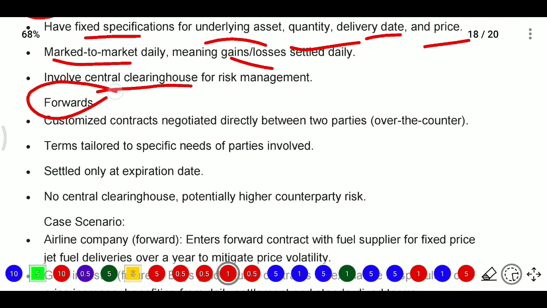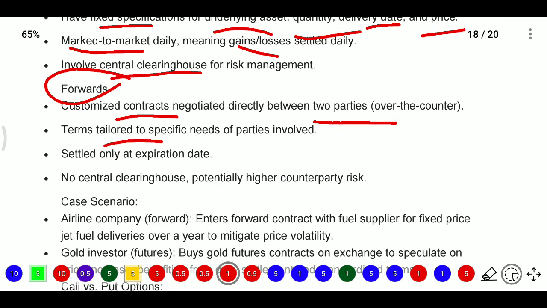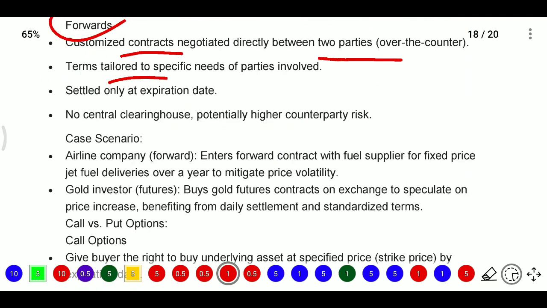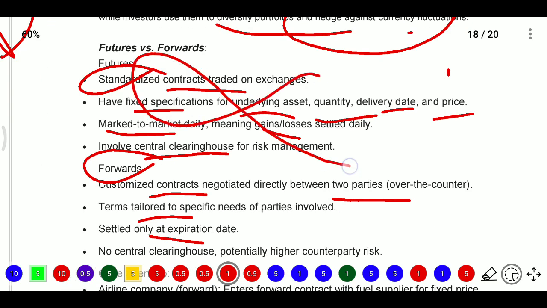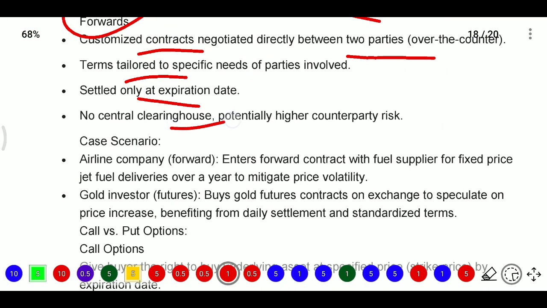forwards. In forwards we have customized contracts that are negotiated directly between two parties over the counter, and we have terms tailored to the specific needs of the parties involved. Settlement will be there at expiration day. There is no central clearing house, so potentially higher counterparty risk will be there.